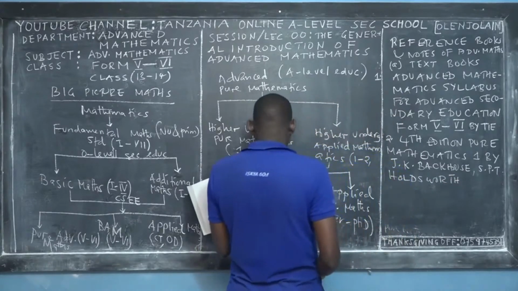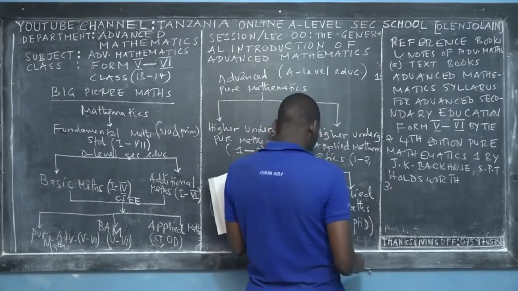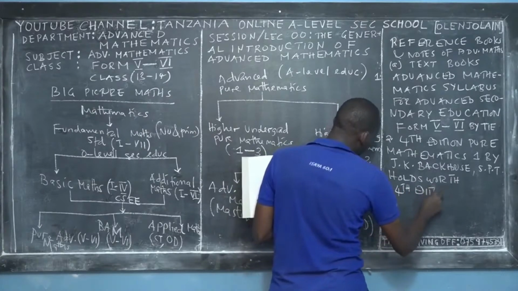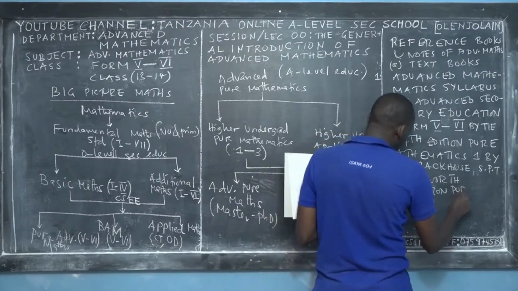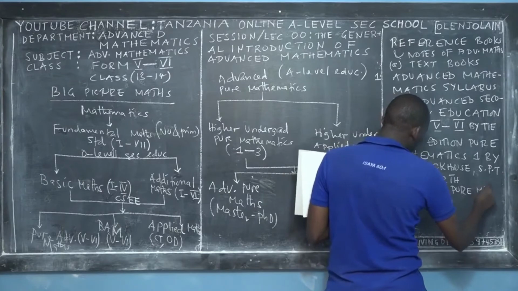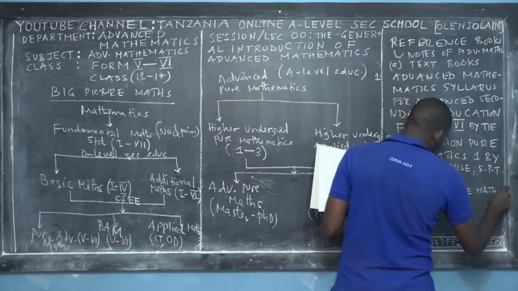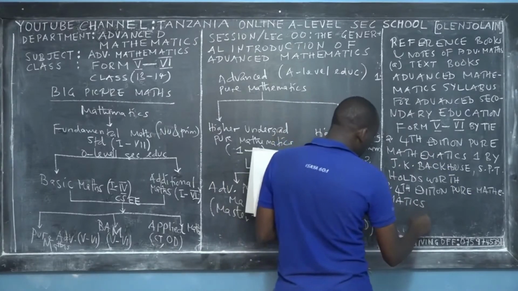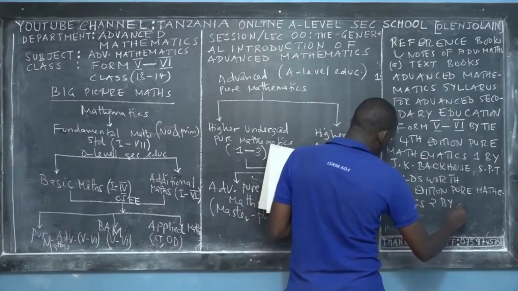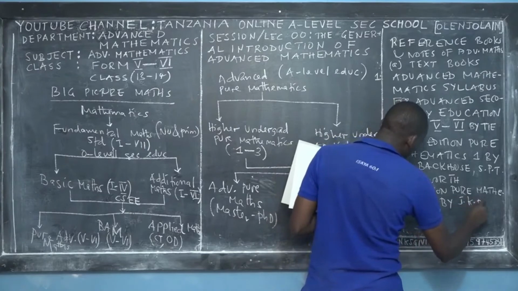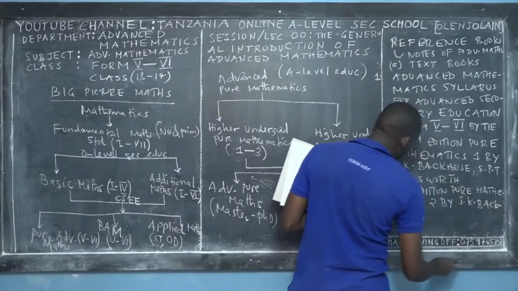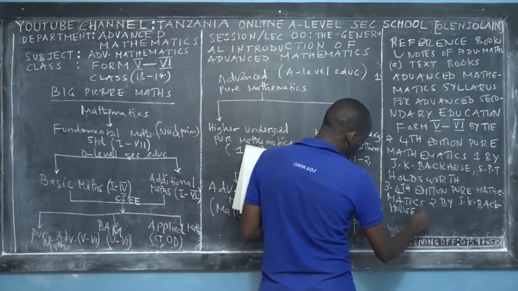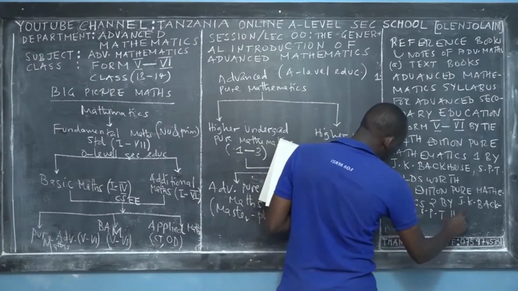I will be using this reference material when I am teaching. The other reference has the same name, the fourth edition of Pure Mathematics 2, by the same authors, J.K. Backhouse and S.P.T. Holdsworth.